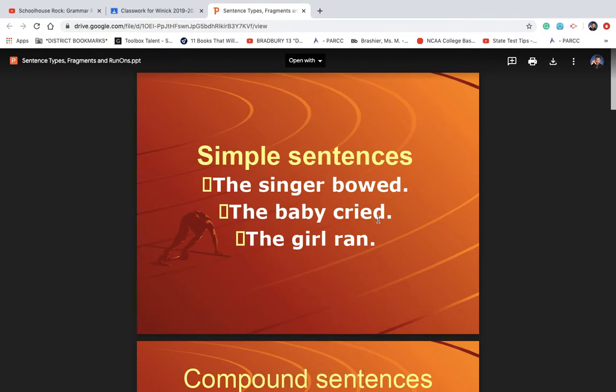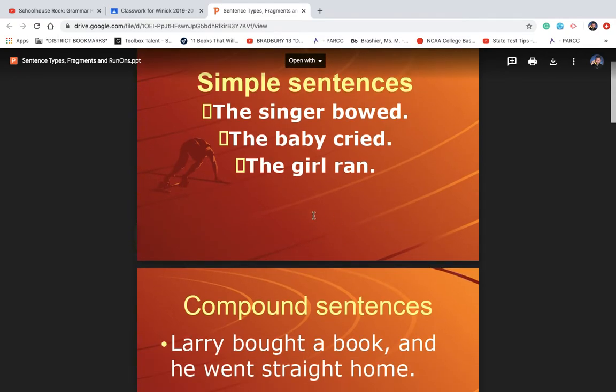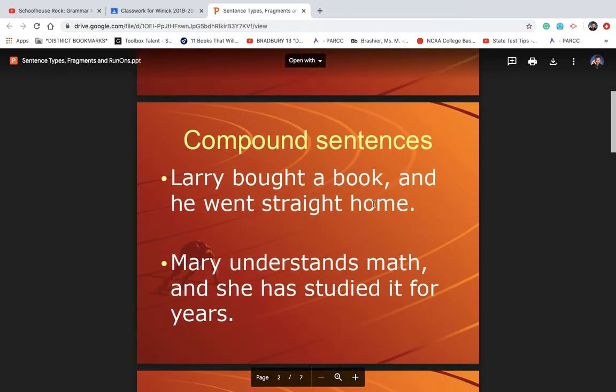So for simple sentences, I put the singer bowed, the baby cried, the girl ran. I mean, these are really simple sentences, but there's a subject, the singer, and what did the singer do? Bowed. Subject, the baby. What did the baby do? Cried. Right? It's just simple. There's one subject, one predicate. The subject did something. The girl ran. Okay. Compound sentence. Larry bought a book and he ran straight home.